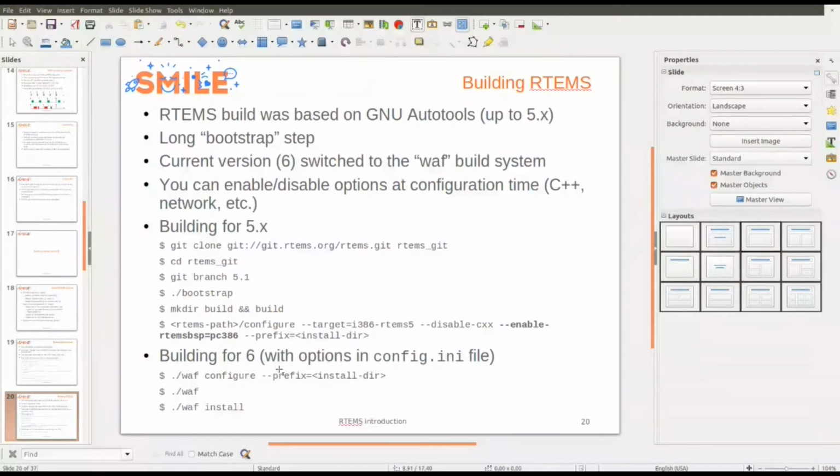I will do a demonstration on version 6 at the end of the conference, so you will see what Waf is. Actually, I didn't know Waf before RTEMS, but it seems to be fine. And you can enable or disable options at configuration time. For example, you can disable C++ support, network, or enable POSIX, etc.